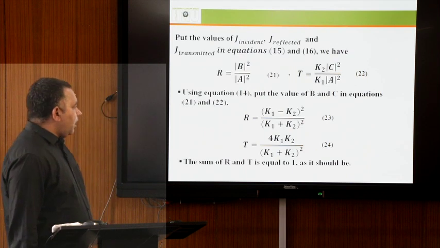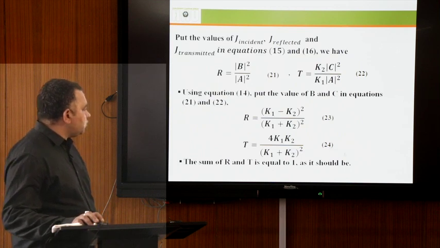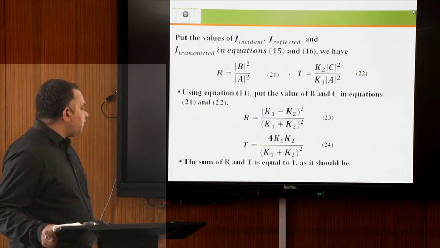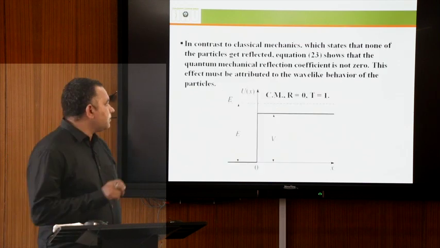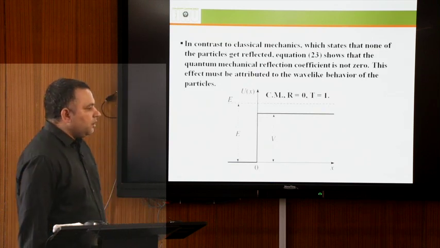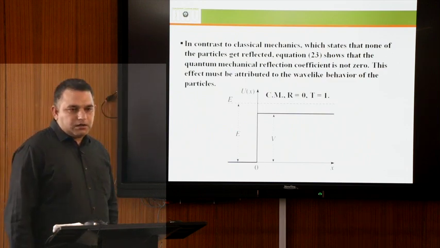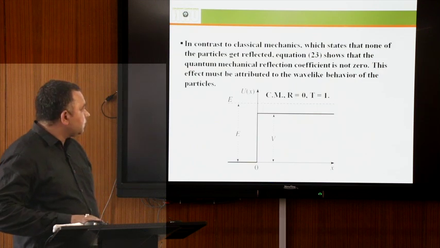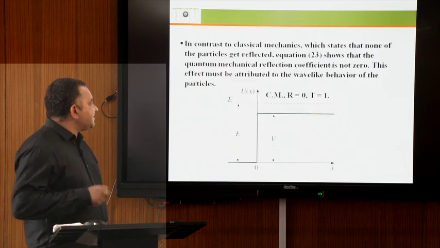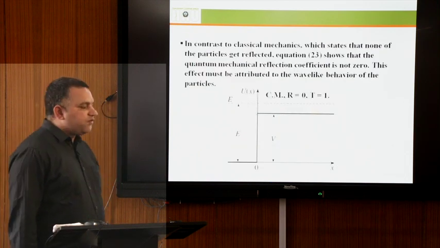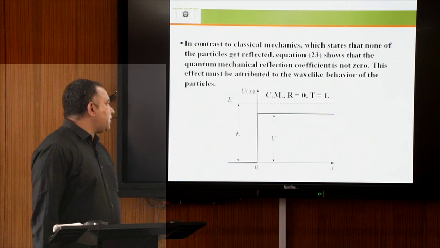The sum of R and T using equations 23 and 24 is equal to 1, as it should be. In contrast to classical mechanics, which states that none of the particles get reflected, by equation 23 we have a reflection term, so we can say that in quantum mechanics the reflection coefficient is not equal to 0. This effect must be attributed to the wave-like behavior of the particles.